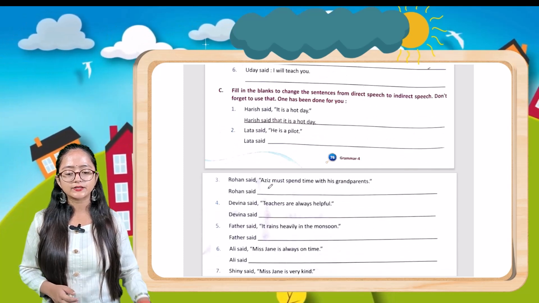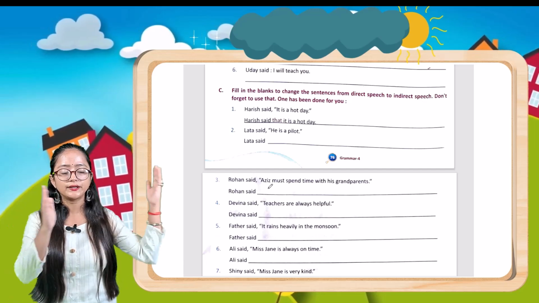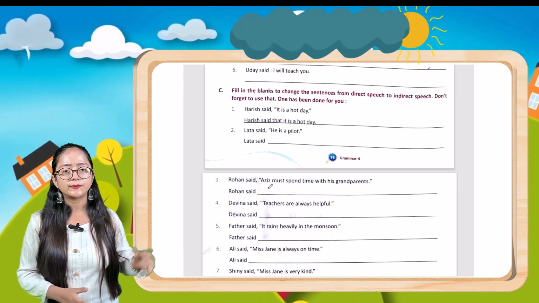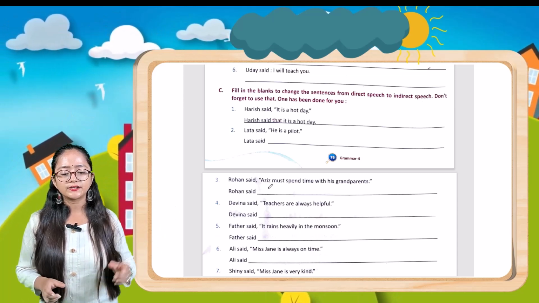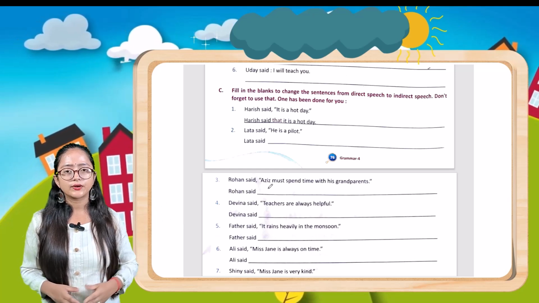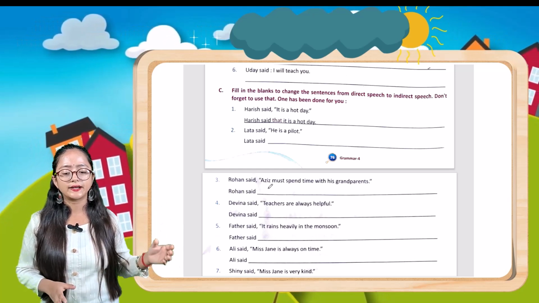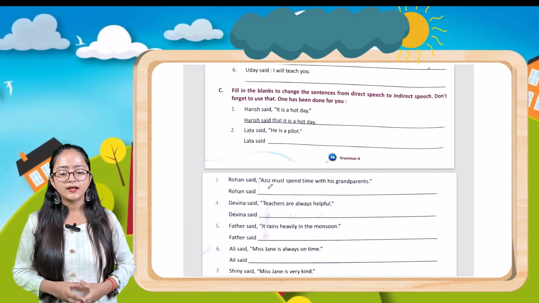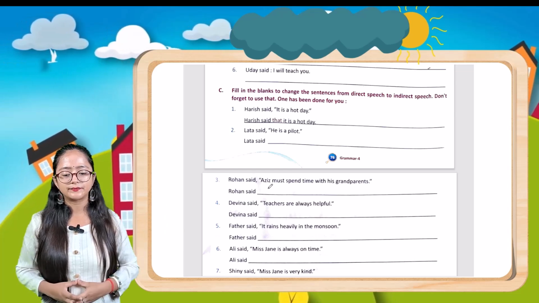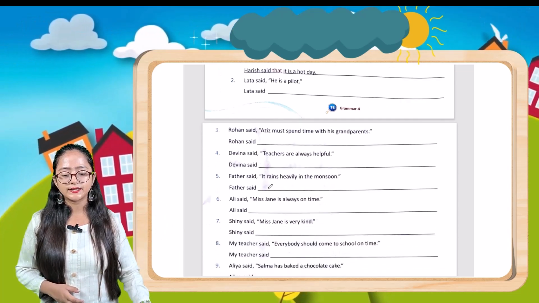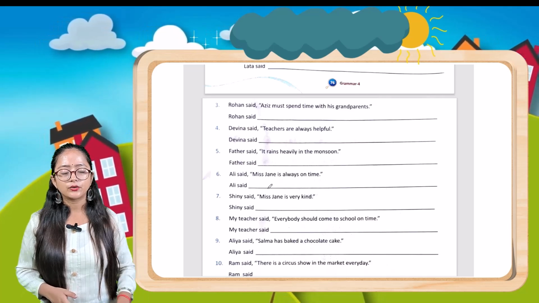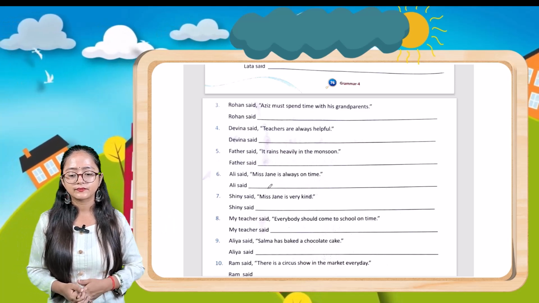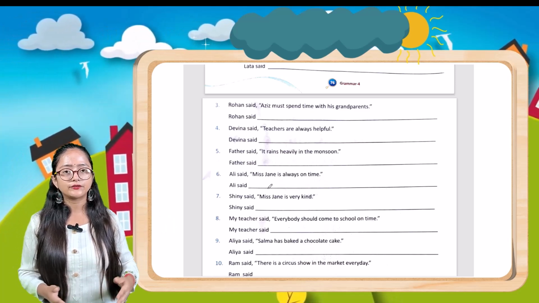The next question is: fill in the blanks or change the sentences from direct speech to indirect speech. Don't forget to use the word that. One has been done for you. First one, Harish said, it is a hot day. So in indirect speech, it will become Harish said that it is a hot day. Next one, Lata said he is a pilot. Lata said that he is a pilot. Next one, Rohan said Aziz must spend time with his grandparents. Rohan said that Aziz must spend time with his grandparents. Like this, you have to convert the direct speech into indirect speech.